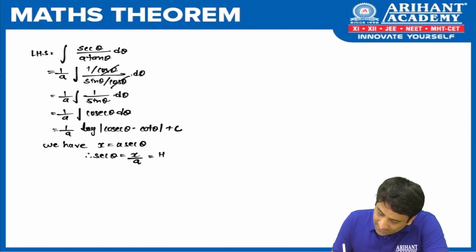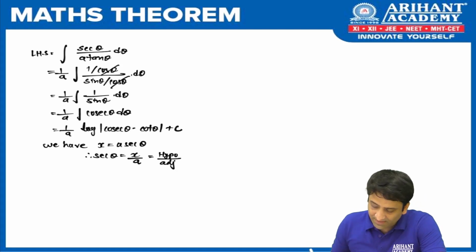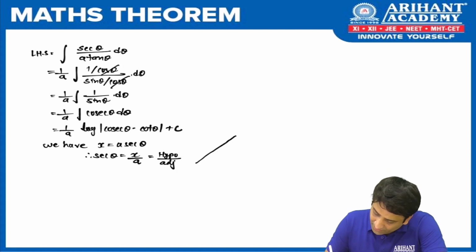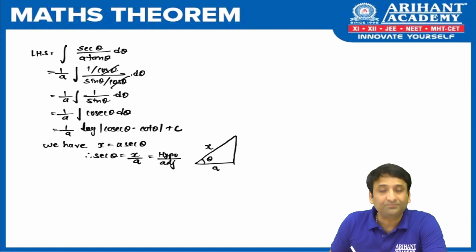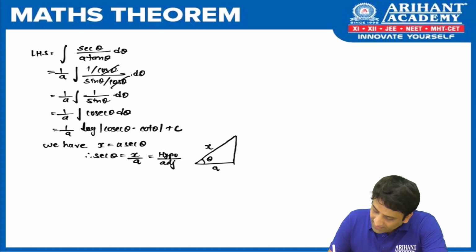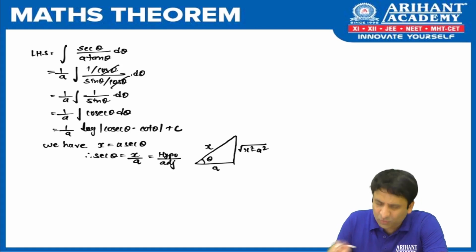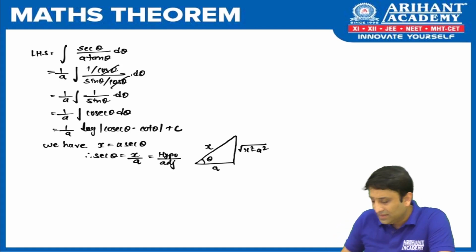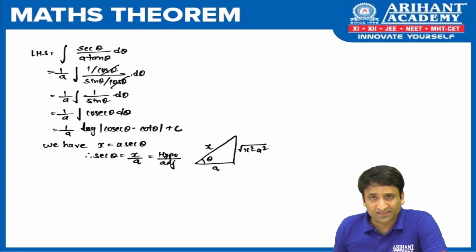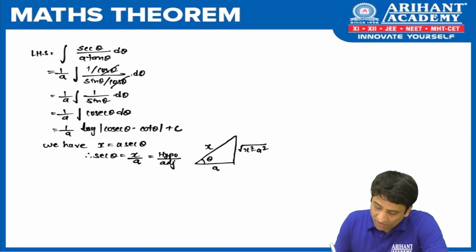Is not the definition of sec theta hypotenuse upon adjacent, isn't it? So let us draw a triangle here with hypotenuse as x and adjacent as a. Now using the Pythagoras theorem we can find the third side as root of x square minus a square. There is no need to explain that, you can directly write it. I got the third side, and once the triangle is complete, I can get any trigonometric term.